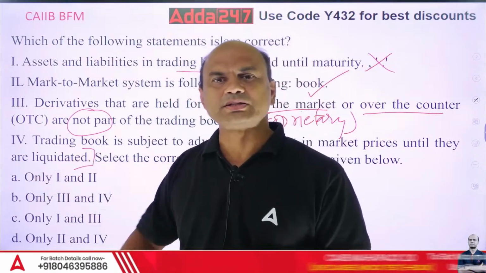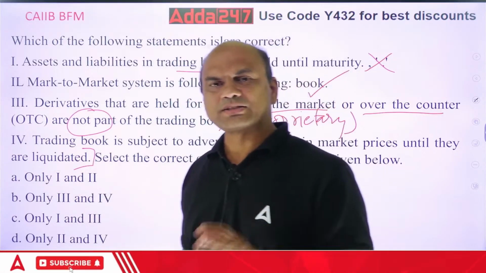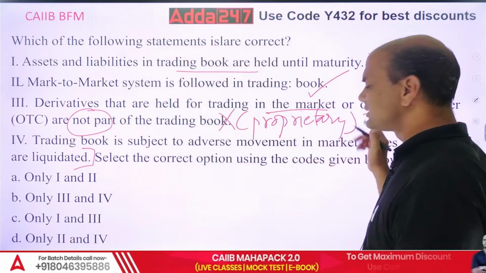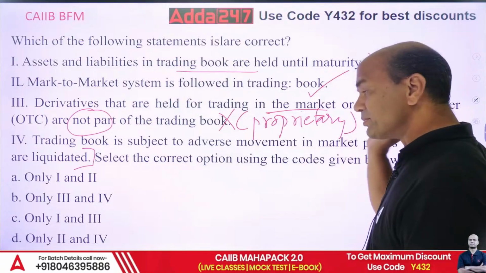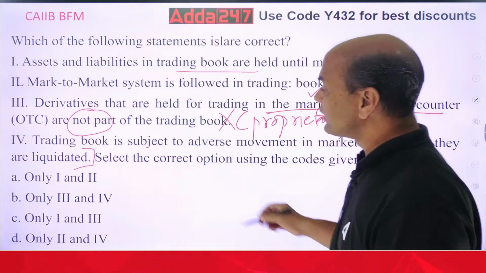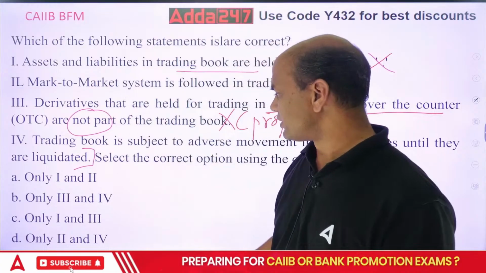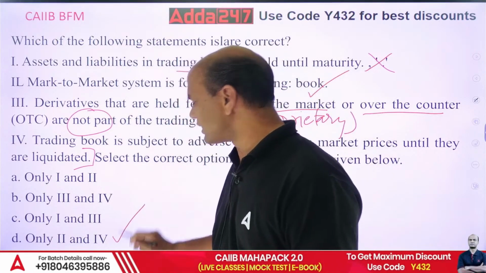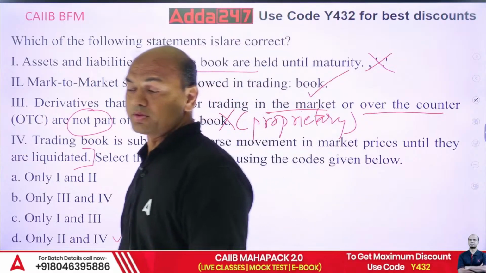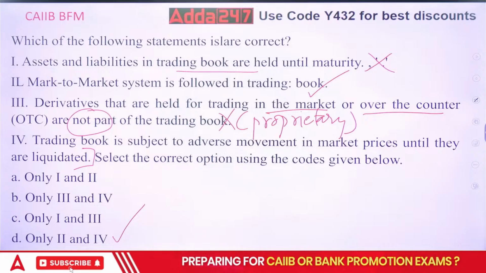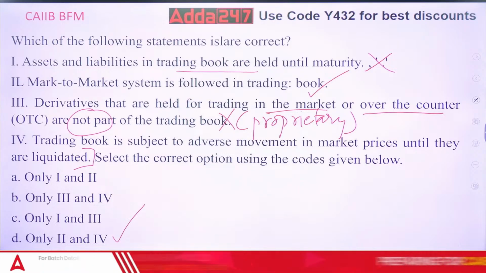That is known as liquidation. So it is always subject to market movements or market prices, as long as you have not liquidated it. So 2 and 4. This is the correct option. 2 and 4. Again see this question. Very important one. Got it?